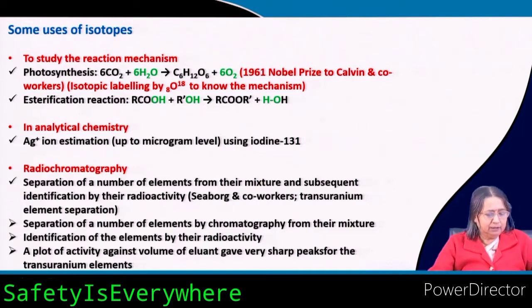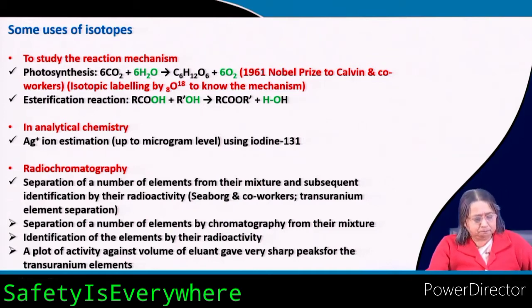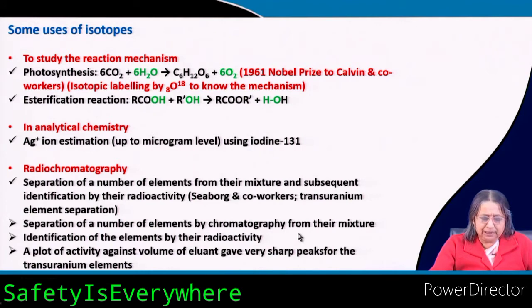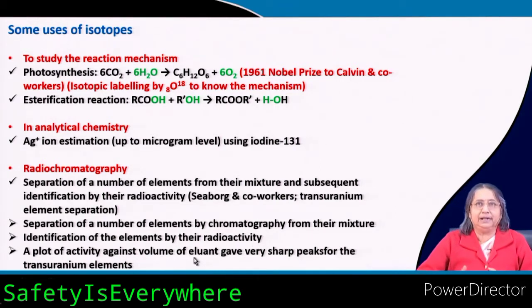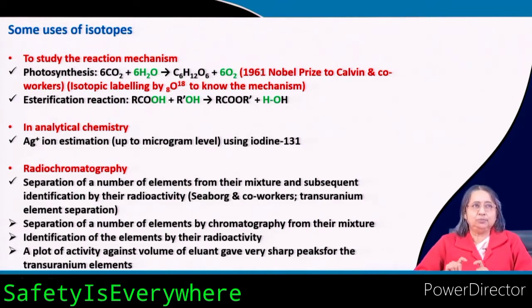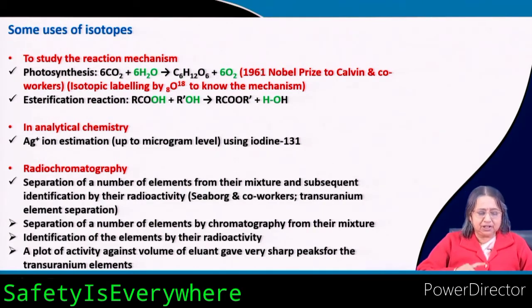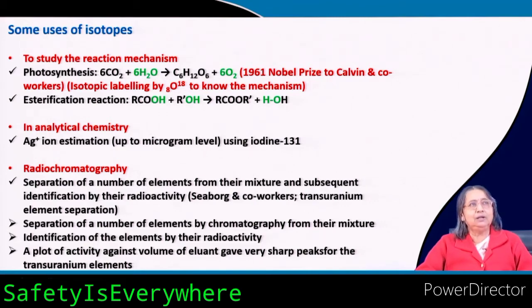So, here when they are eluted by something, you can use many things for elution. After that, identification of the elements by the radioactivity is done, and a plot of activity against volume of eluent is made. So, on the x axis you plot the volume of eluent, and you will get sharp peaks for the transuranium elements. Each element will give one sharp peak. That way you will know what it is, and in which eluent it is coming. Okay. So, it is basically separation as well as identification.